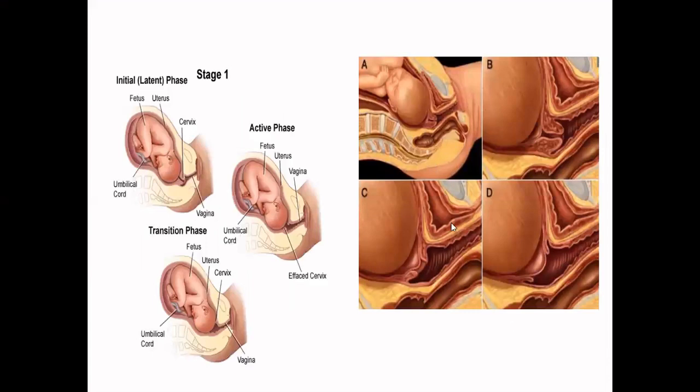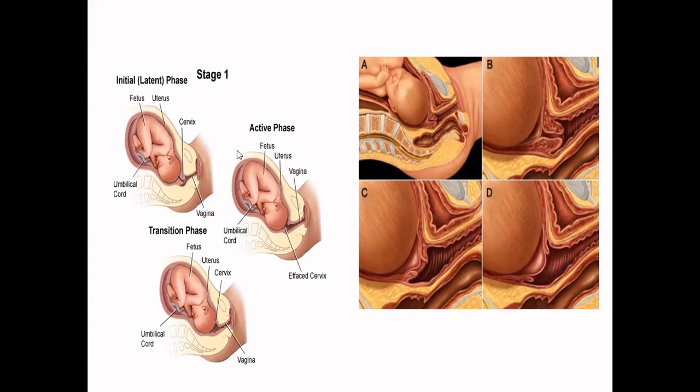The entire process of labor I have represented here in terms of this diagram. If we look at the first diagram, you see in the first phase, the walls of the cervix are almost closed and they are starting to dilate in this phase, that is the initial or the latent phase.